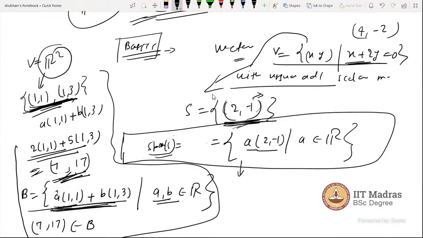Okay. Now I am taking a vector different from this 2, minus 1. This vector follows this condition, right? So now what am I saying? What is the relation between this span and this V? Why do we want this? So I am taking a different vector which is 4, minus 2.